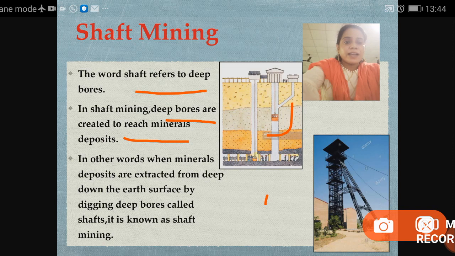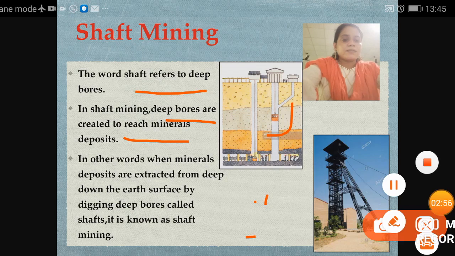In other words, when mineral deposits are extracted from deep down the earth's surface by digging deep bores called shafts, it is known as shaft mining.